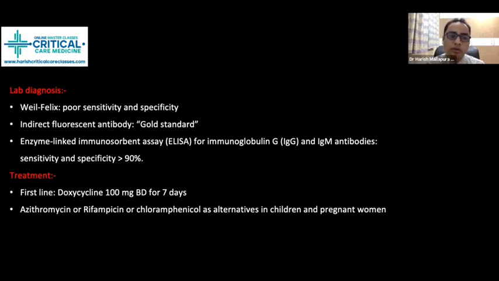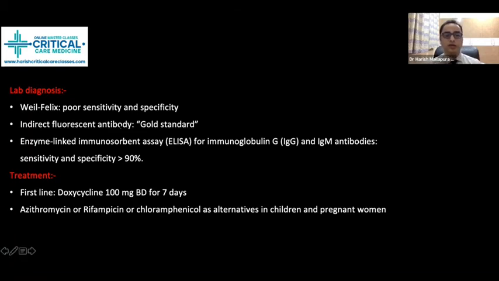So that is the problem with Weil-Felix. Even though it is a little bit sensitive, it is not specific. False positive reports are highly possible when you just rely on the Weil-Felix. That's why nowadays we are not doing Weil-Felix, because of the false positivity.